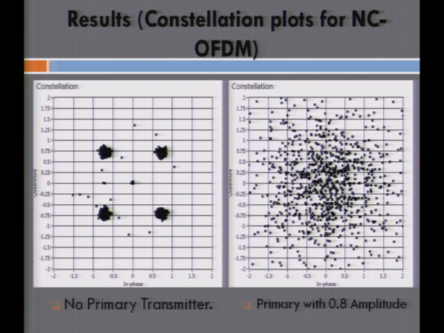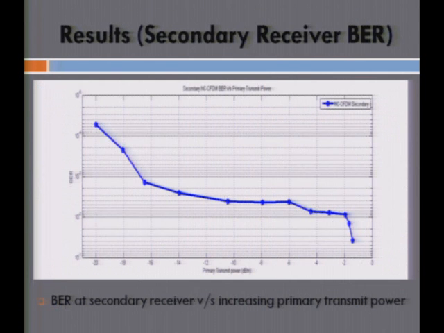This is now with an even higher primary transmit amplitude, just to denote how the receiver performs when there is a very large primary transmitter within the notch. You can see that it's completely off, and detection in such cases becomes near impossible. This was using the data points that were collected on the real-time platform.